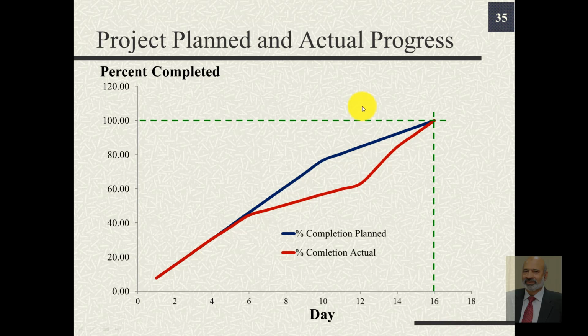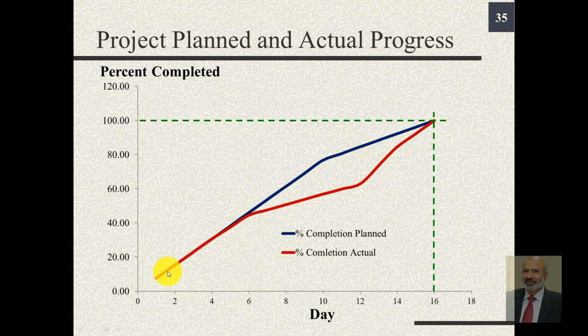The project planned and actual progress, in other words, percent completed, is depicted here in these two graphs. The red curve shows actual completion and the blue one shows the planned completion. Notice that up till day 6 there is no deviation.